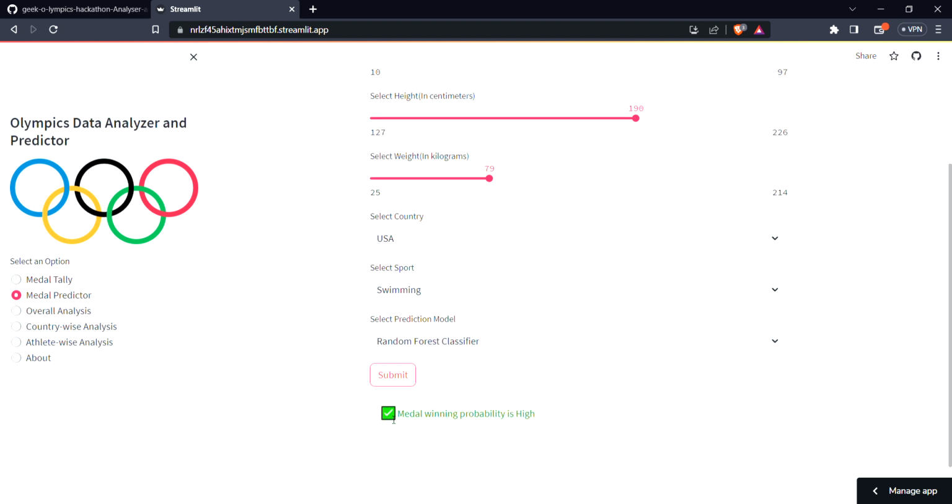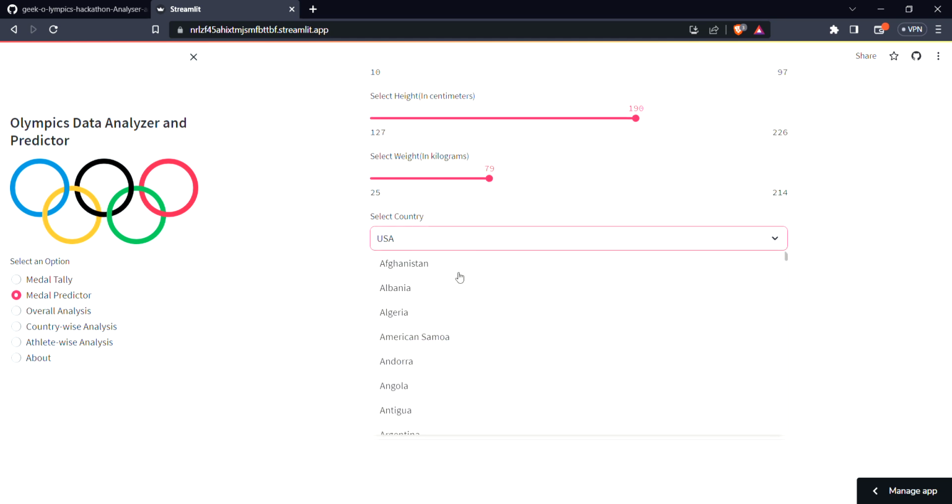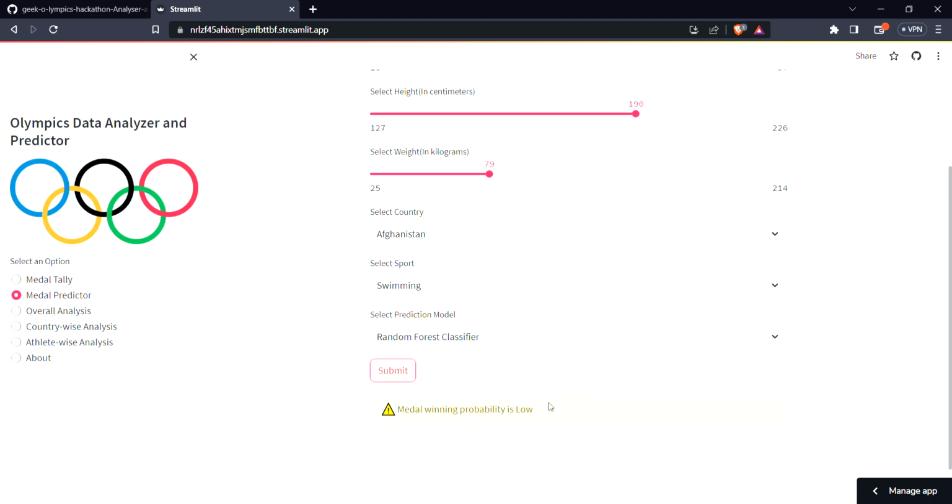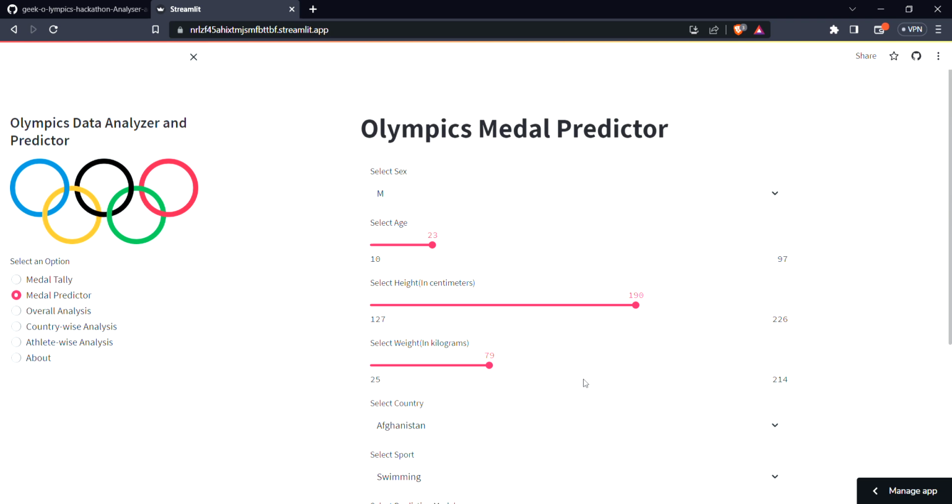So yeah, we have got the medal winning probability as high, since we have put in the attributes corresponding to Michael Phelps. Let's change the country from USA to Afghanistan and hit the submit button. The winning probability is low. Obviously, no one from Afghanistan has ever won an Olympic medal in swimming. So our model is working fine.